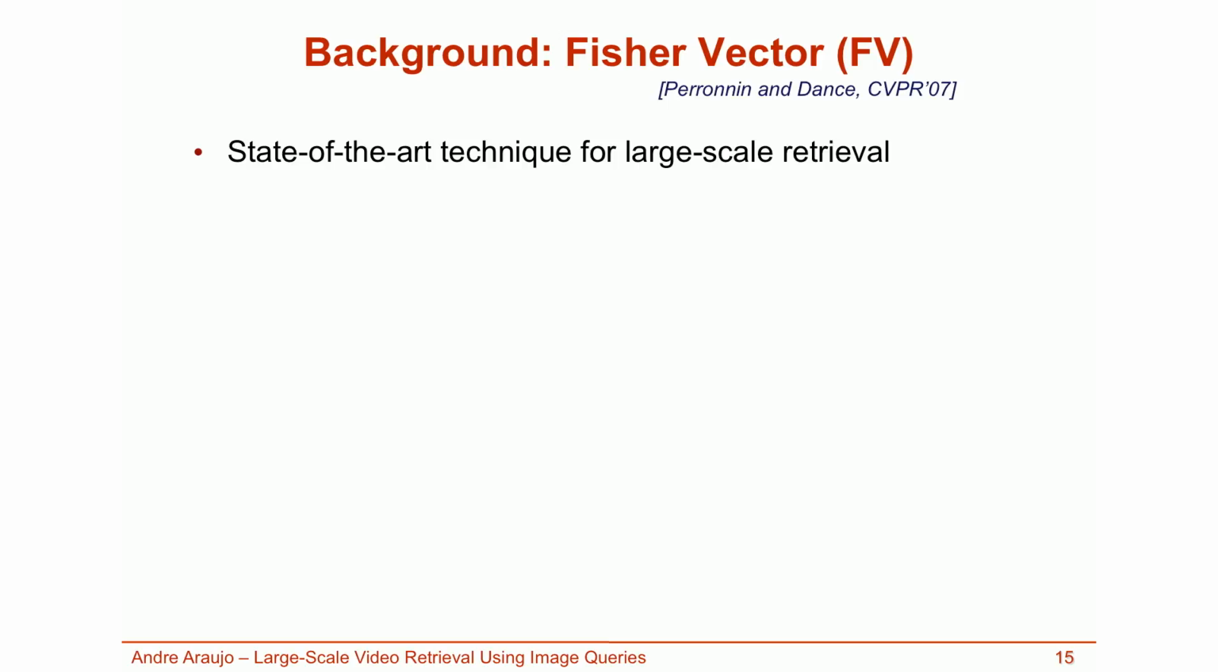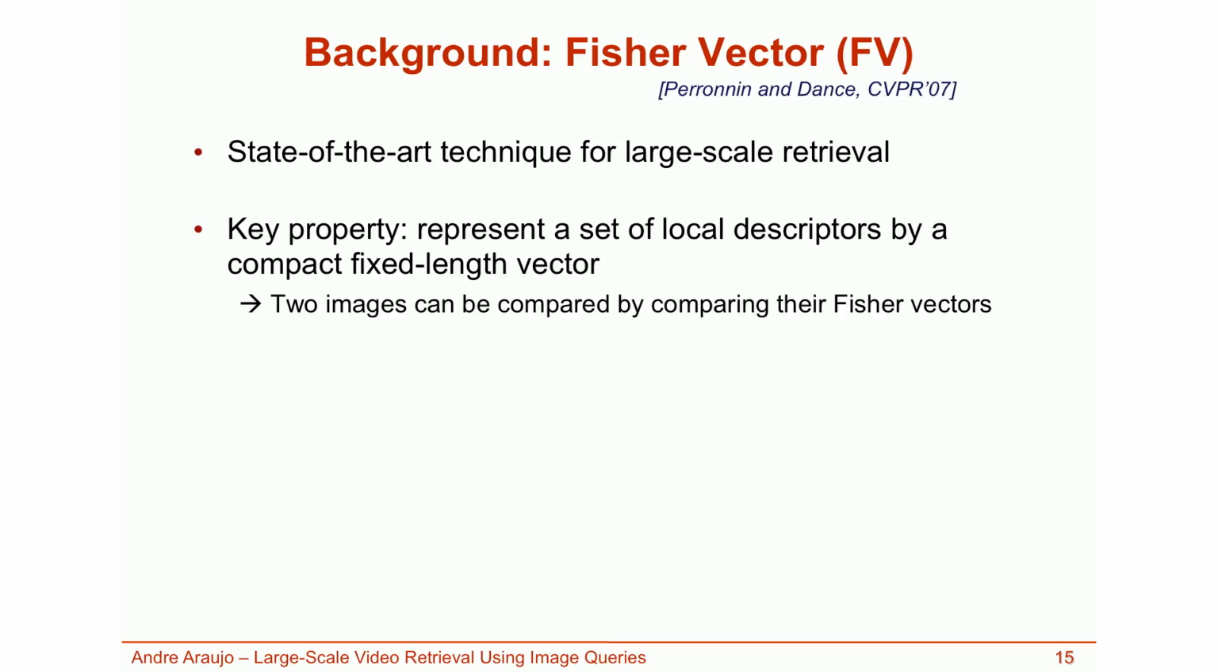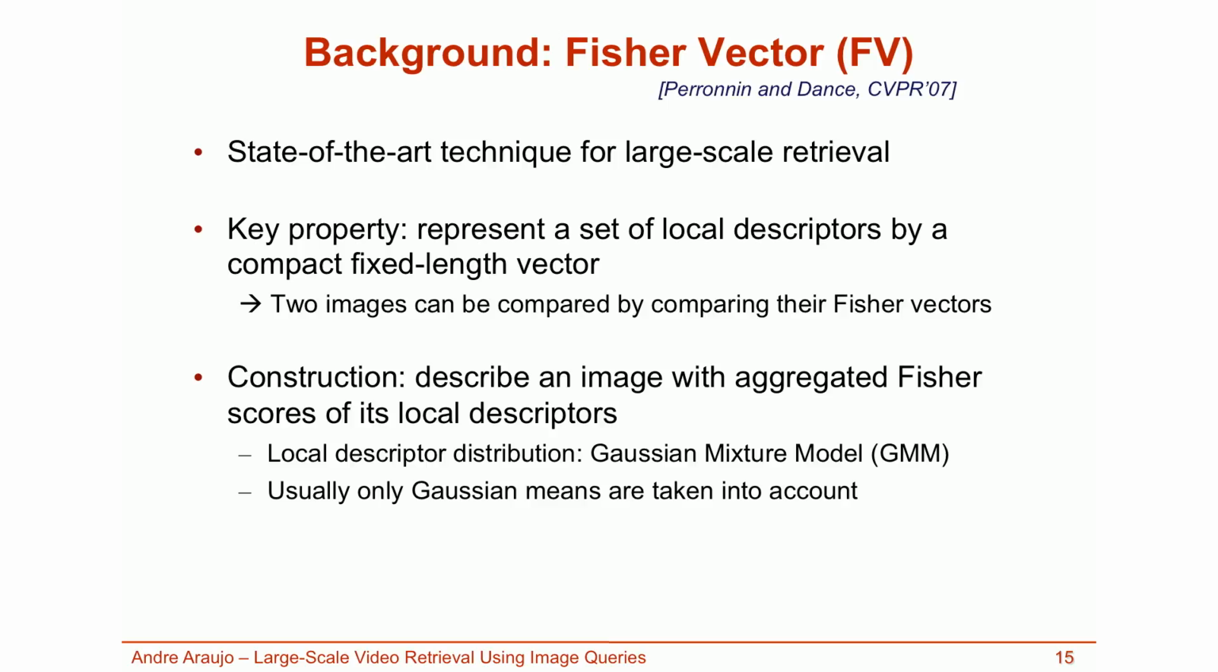To address this problem, several techniques were introduced, and one of them is a state-of-the-art technique called Fisher vector. A key property of Fisher vectors is that they can represent a set of descriptors by a compact fixed-length vector. As a consequence, 2 images can be compared by comparing their Fisher vectors. The Fisher vector arises by describing an image with the aggregated Fisher scores of local descriptors. The distribution of image descriptors is modeled using a Gaussian mixture model, and usually only the Gaussian means are taken into account.